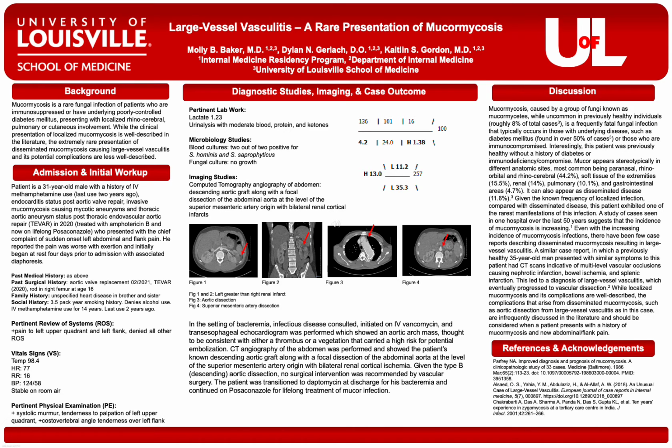with similar symptoms and CT scans indicative of multi-level vascular occlusions causing nephrotic and splenic infarction, which led to a diagnosis of large vessel vasculitis and progressed to vascular dissection. While localized mucormycosis is well described, the complications that arise from disseminated mucor, such as aortic dissection from large vessel vasculitis, as in this case, are infrequently discussed and should always be considered in patients with a history of mucormycosis and new abdominal pain.